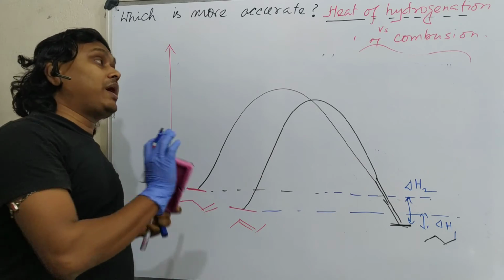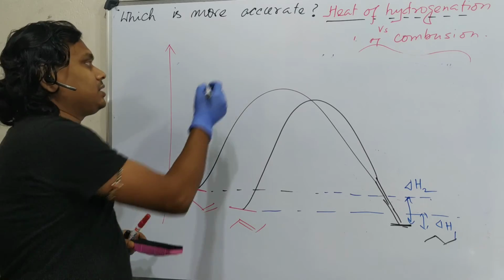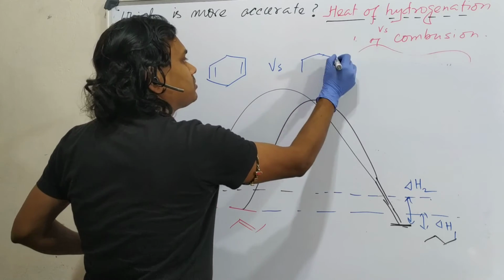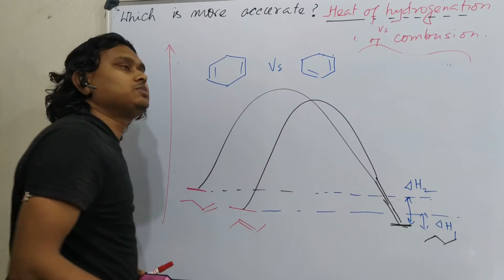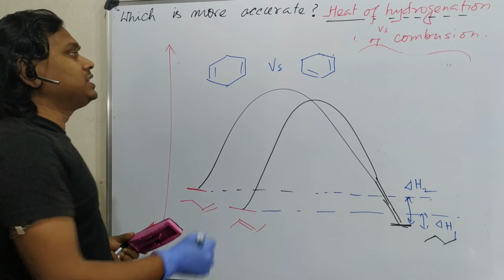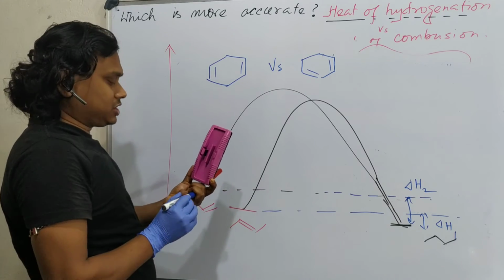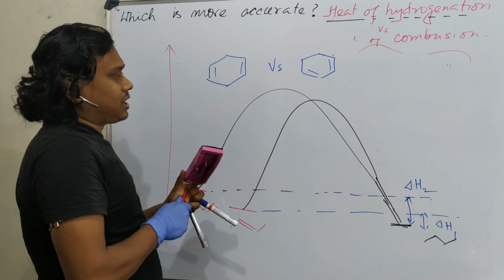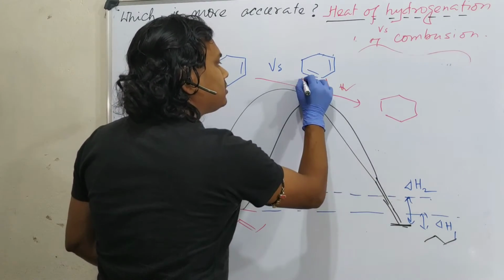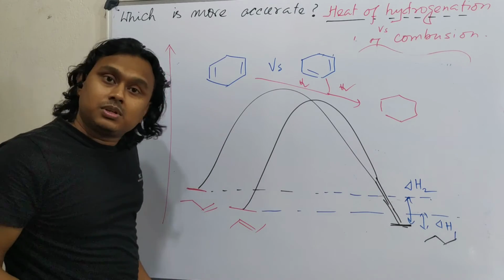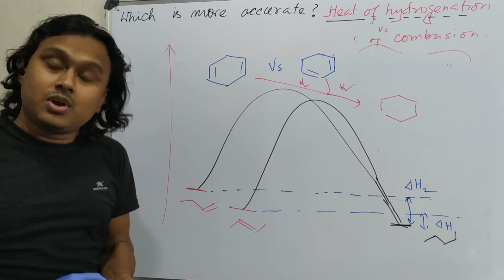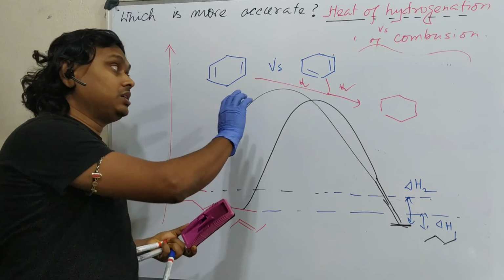Okay, so what information have I given? Here again, if you want to compare this versus this, which one is more stable? Can we get it using the heat of hydrogenation experiment? Obviously, because if you do the heat of hydrogenation experiment, ultimately at the end both will result in this cyclohexane. Possible, but in this case not. So we have understood, if the ultimate product is the same, we cannot explain that thing completely with heat of